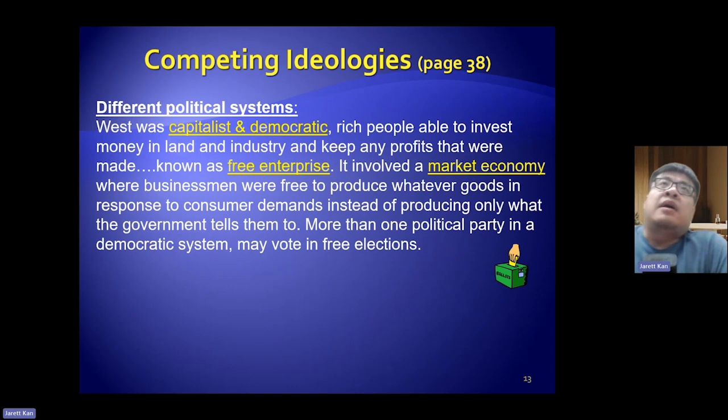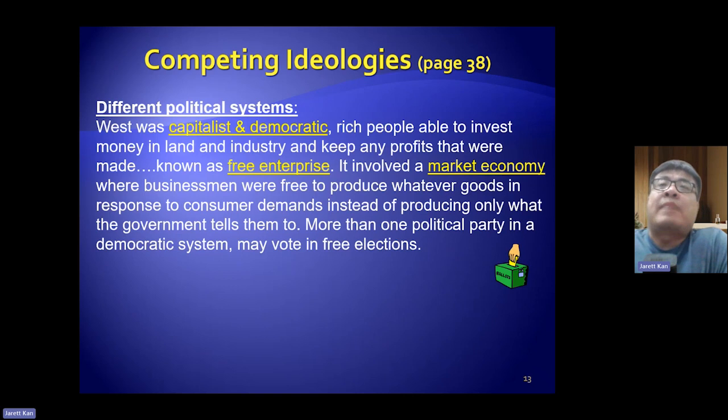In other words, in a market economy, the businessmen were free to produce whatever goods they needed to produce depending on the consumer's demands. So, for example, if the consumers all want this good, then obviously the businessman, in order to earn more money, will keep on producing the good to meet the consumer's demands. All right.